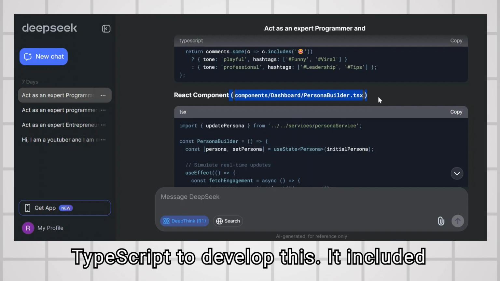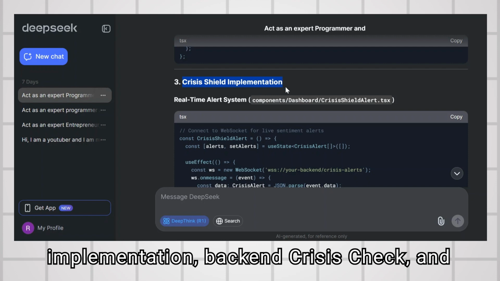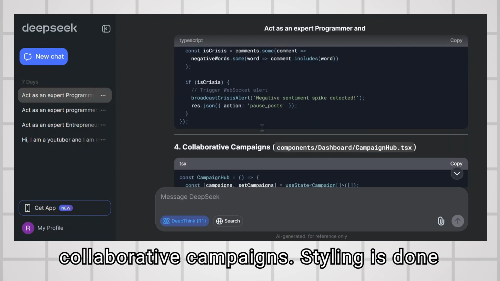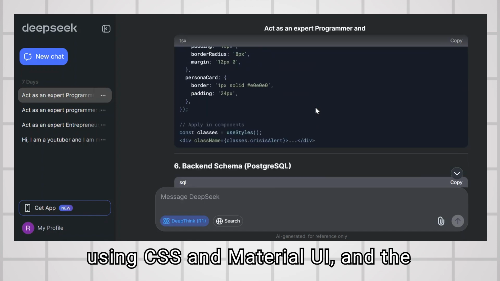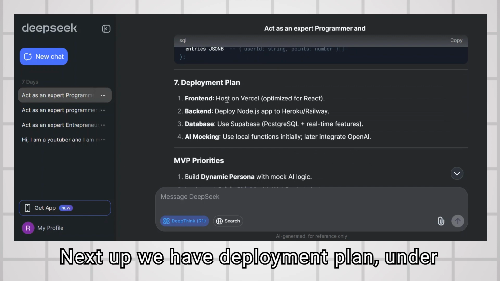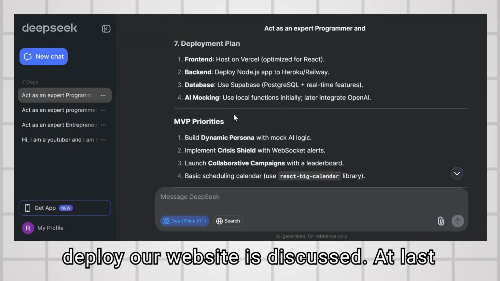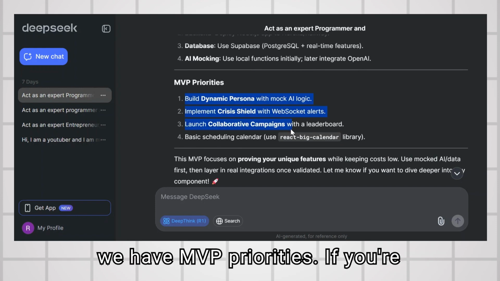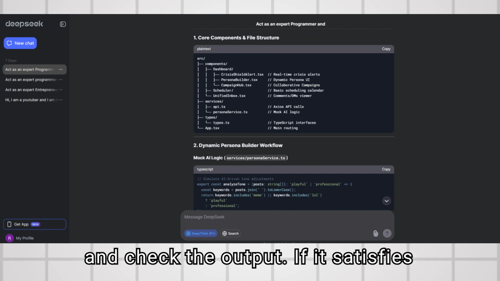Deepseek used TypeScript to develop this. It included features like Crisis Shield implementation, backend crisis check, and collaborative campaigns. Styling is done using CSS and Material UI, and the backend schema is developed using PostgreSQL. Next up, we have the deployment plan, under which the platforms that allow us to deploy our website are discussed. At last, we have MVP priorities. If you're interested, you can implement this code and check the output.